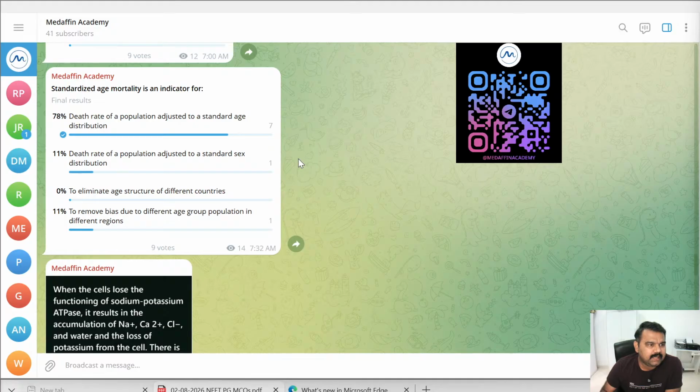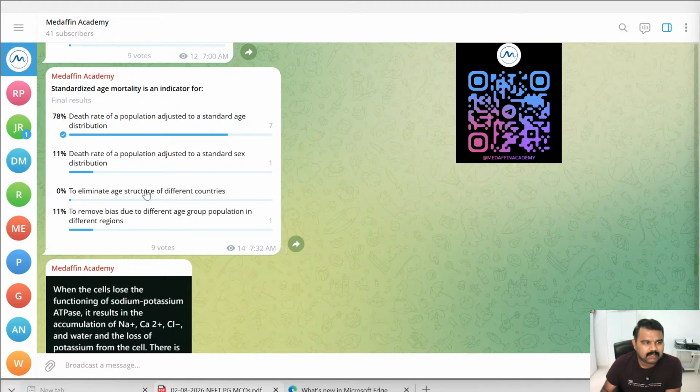Coming to the next question. Standardized age mortality is an indicator for: the death rate of a population adjusted to a standard age distribution, that's the first option. Death rate of a population adjusted to a standard sex distribution, that's the second option. Number three is to eliminate age structure for different countries. And the fourth is to remove bias due to the different age group populations in different regions, right?